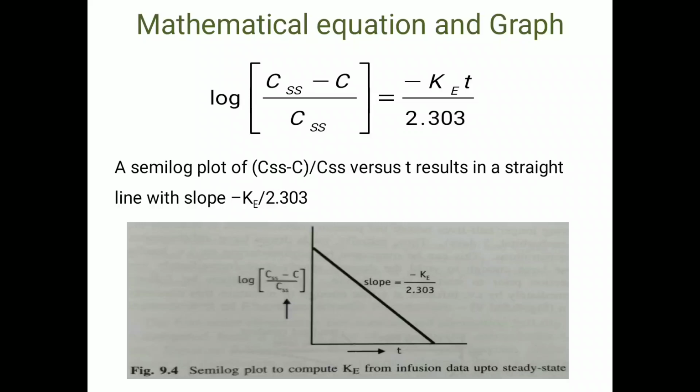We have two phases, distribution as well as elimination phase, but as the pharmacokinetic behavior of the drug mainly depends upon elimination, that's why the elimination phase is particularly important. So one of the elimination phase parameters is the elimination rate constant, and that can be determined from this graph.